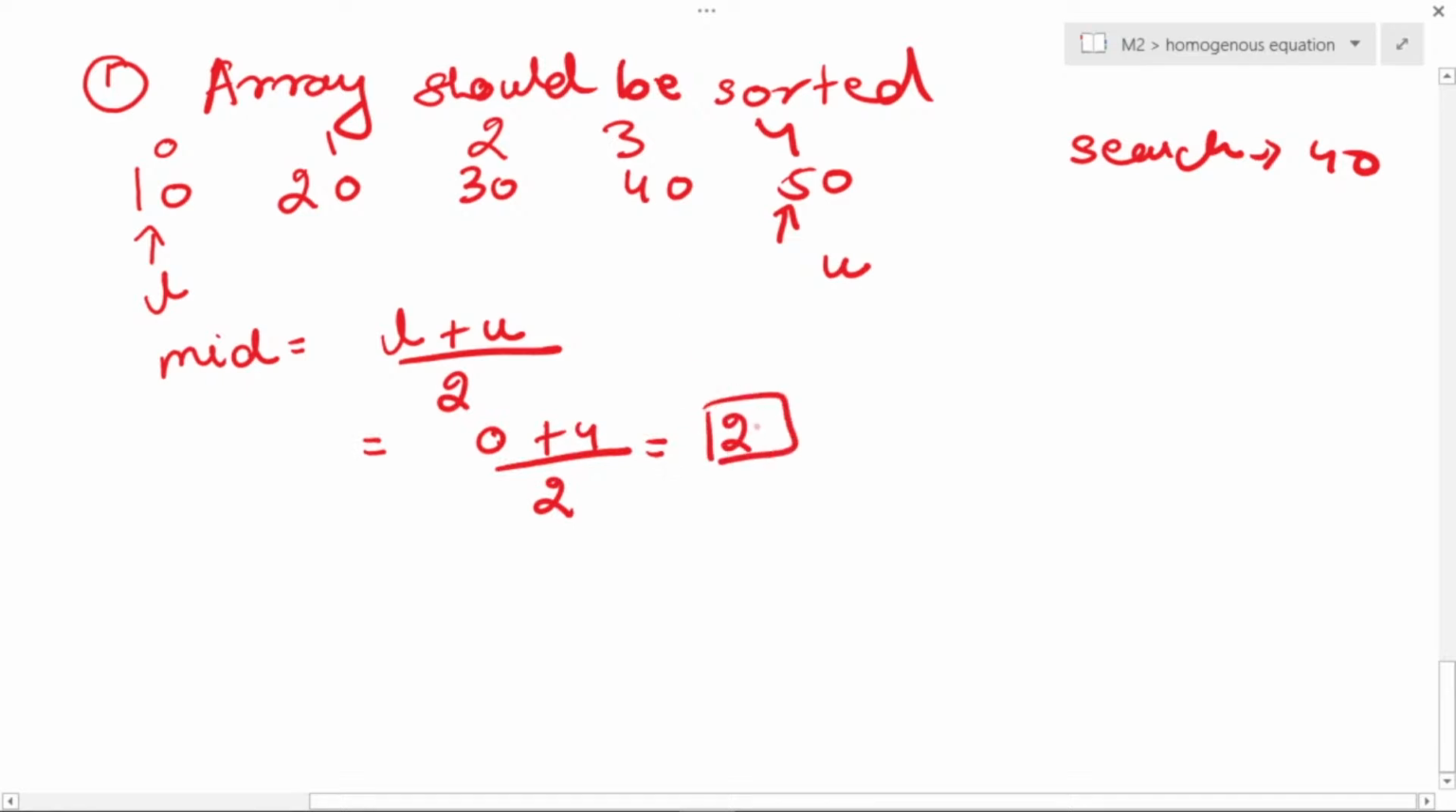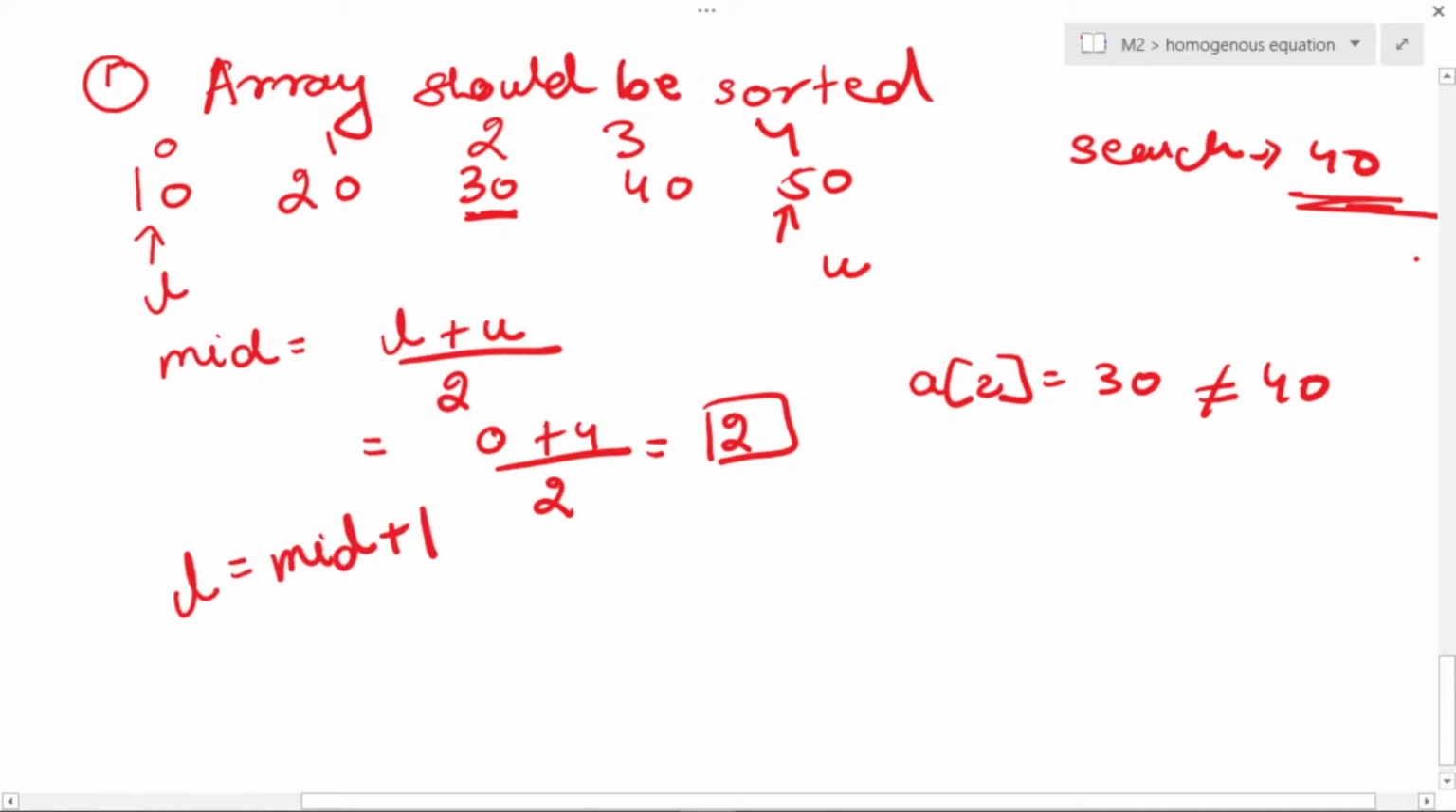So आपको 2 लोकेशन पे क्या डेटा है वो फाइंड आउट करना है. So 2 लोकेशन पे आपका क्या डेटा आ रहा है? 30. Now that is A of 2 बोलेंगे हम लोग. A of 2 is 30, which is not equal to 40, क्योंकि मुझे सर्च क्या करना है? 40. So as a result of that, मैं क्या करूंगी? I know that 40 is greater than 30. So इसके लिए 40 will always be present on the right of 30 and not on the left. So as a result of that, मैं जो lower bound है, lower bound को increase करूंगी. In this case, my lower bound will become mid plus 1.